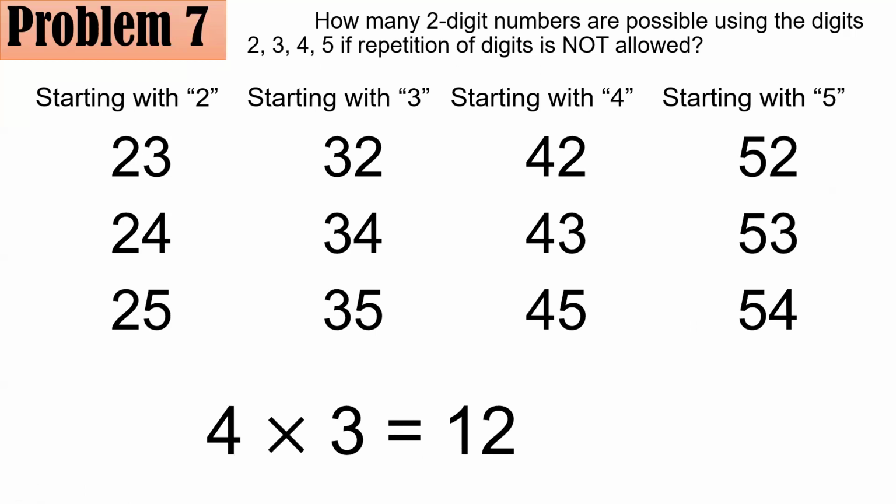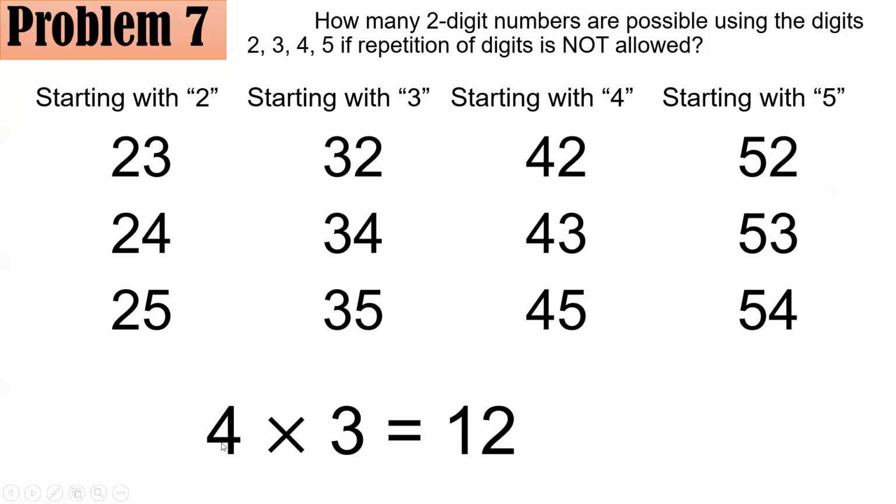Apart from systematic listing, sometimes it's hard to do this by systematic listing, right? But there is another way of doing this using what we call the fundamental counting principle. Now, we have the first slot. There are 4 options for the first slot. The first slot is for the tens digit, and the second slot is for the ones digit. So for the first slot, you have 4 digits. Why 4? Because take a look at this. 1, 2, 3, 4. You have 4 options for the tens digit.